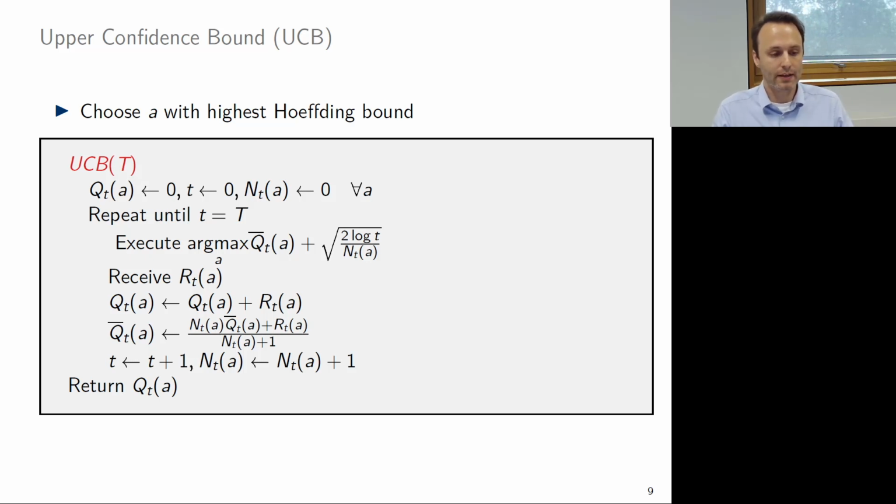The algorithm looks like we see here. So we initialize everything, we repeat then the algorithm t times by executing this upper confidence bound value from which we calculate and from which we then select the arm that has the highest value of this. Then we receive the rewards and update our empirical estimate and also our action values. And we do that repeatedly.